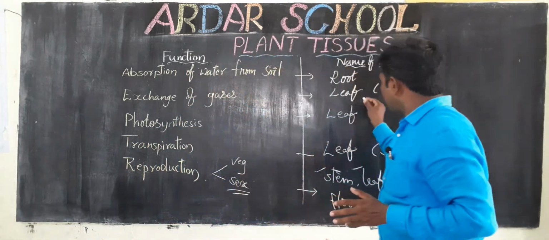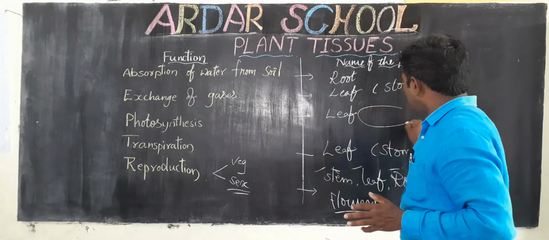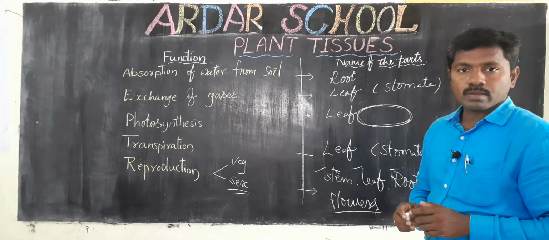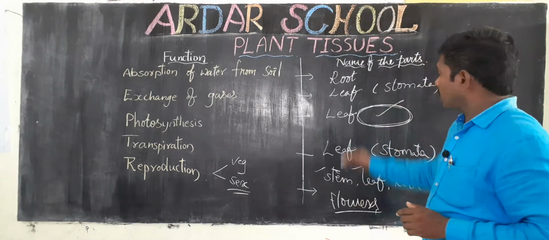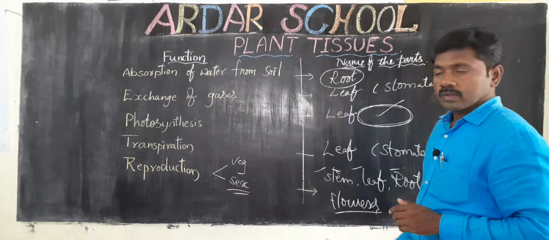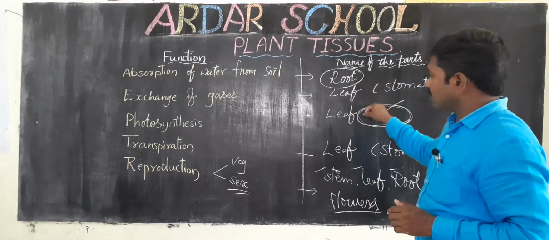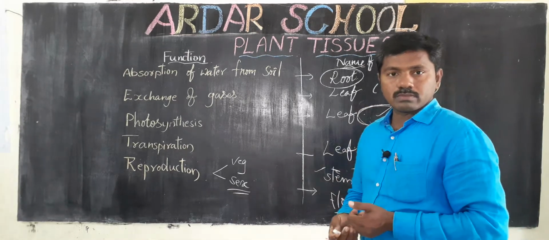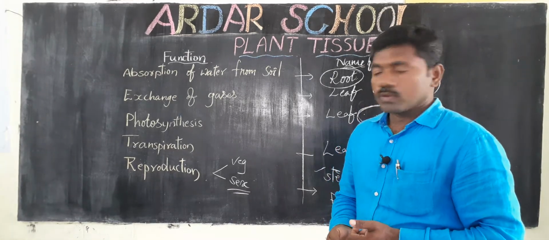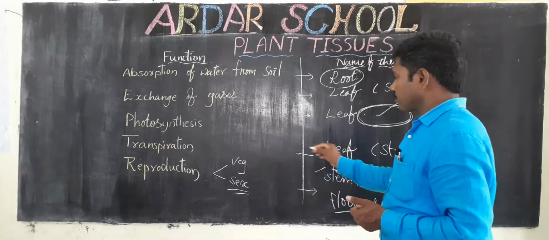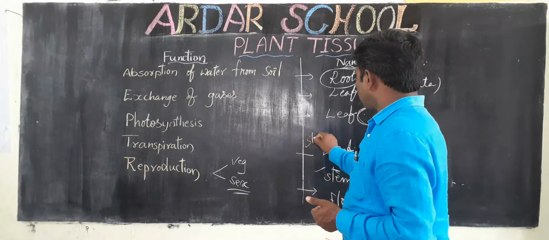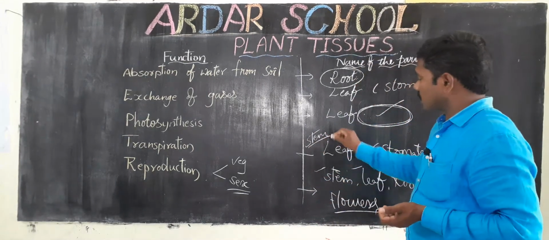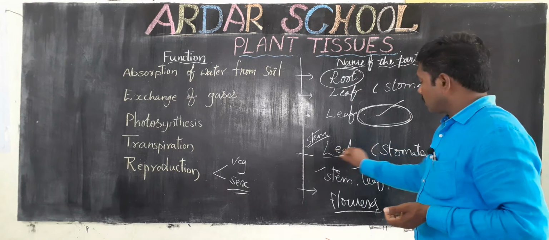But if you observe the leaf, the group of cells all look the same and the function is the same. But when compared with leaf and root, or stem or whatever you take, they are different. Okay children, transpiration: roots absorb the water and it is transferred through the stem until it reaches the leaf.